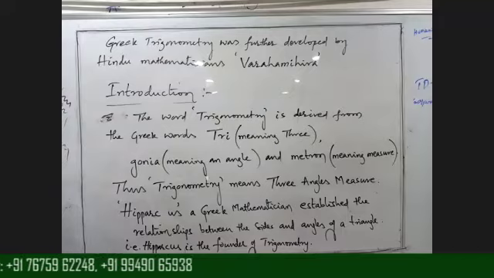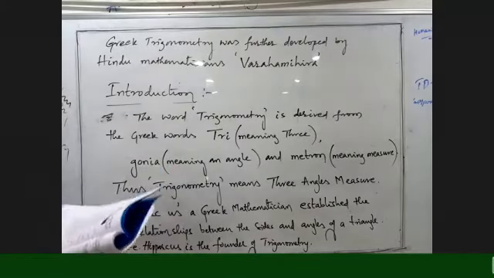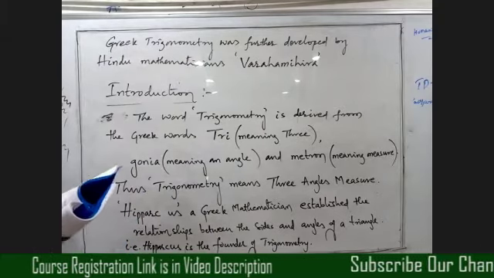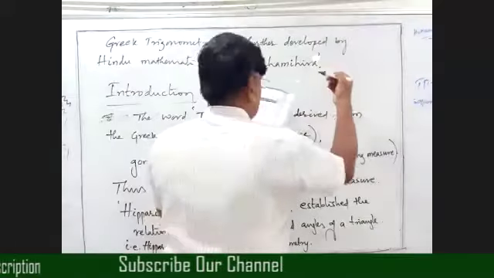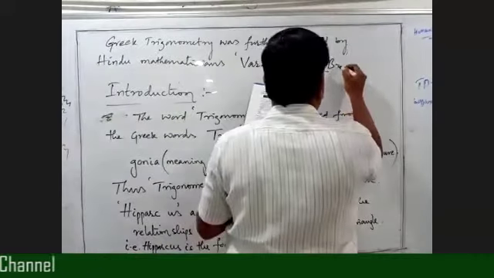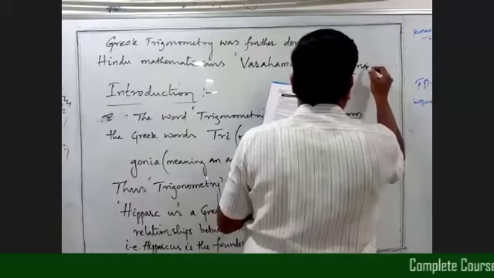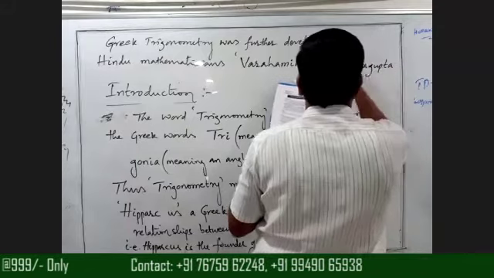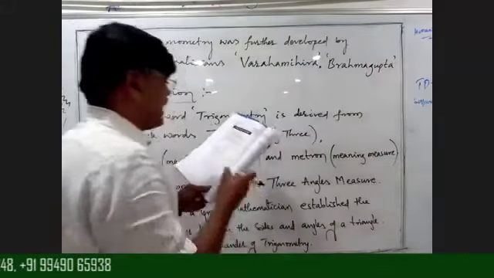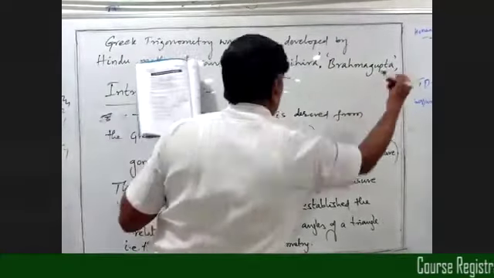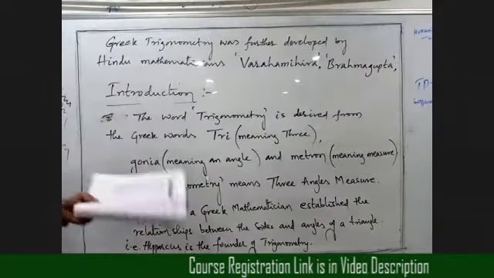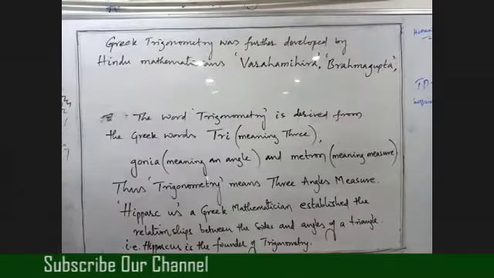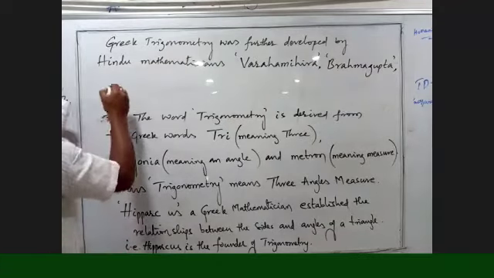Greek trigonometry was further developed by Indo mathematicians Varahamihira, Brahmagupta, Bhaskaracharya. All these are Indian scientists, beta.